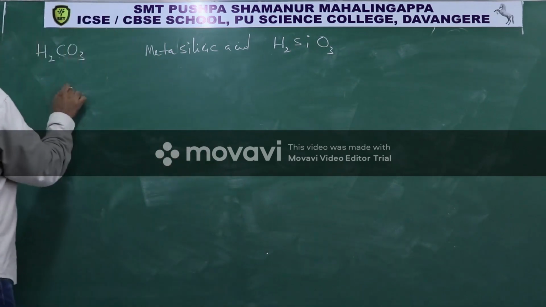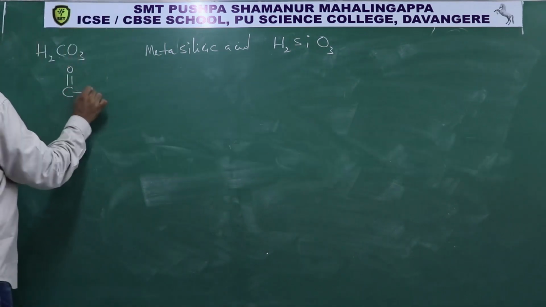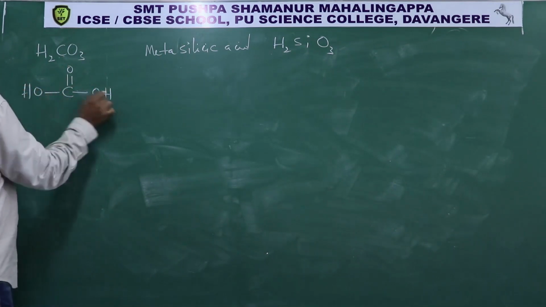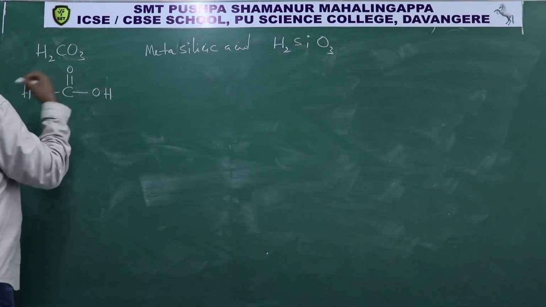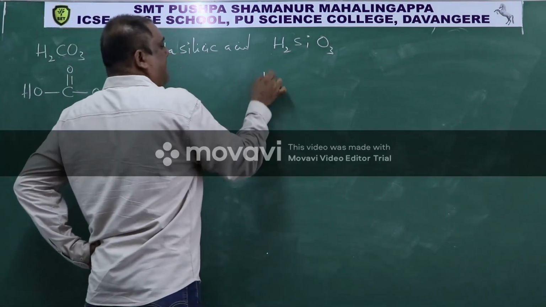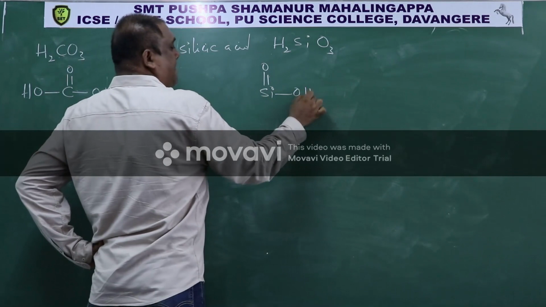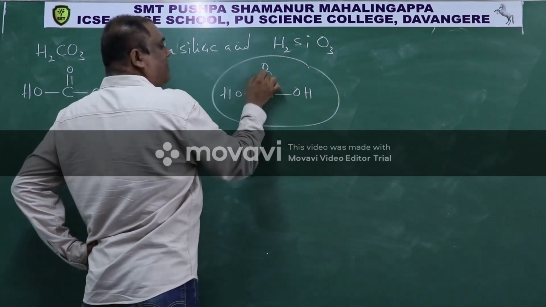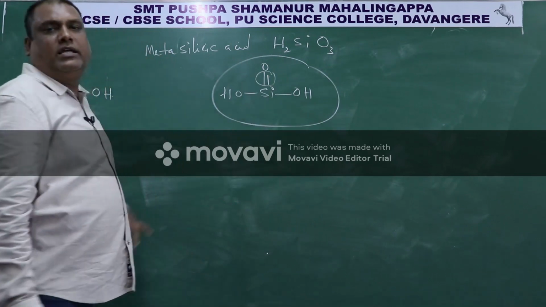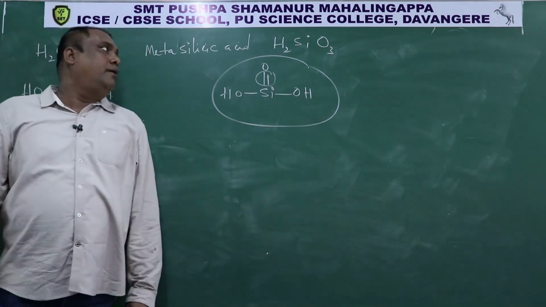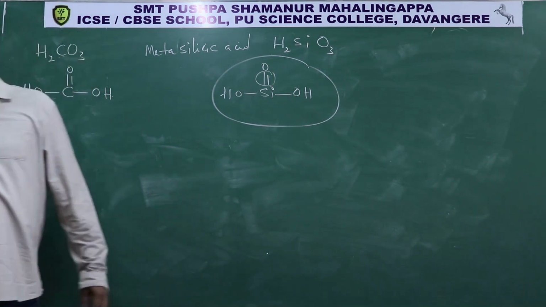Just like carbonic acid structure is like this, metasilicic acid structure is also like this. So if you observe here, silicon is forming multiple bonds like that. There are few examples where silicon can form multiple bonds.